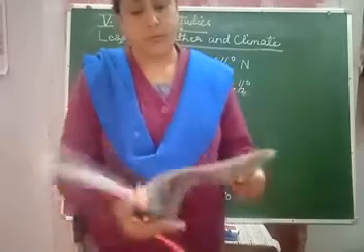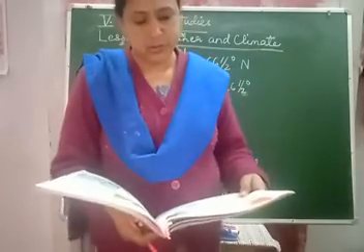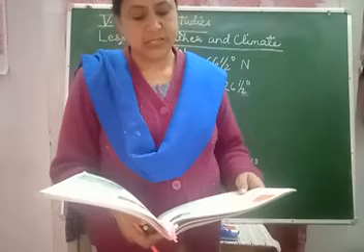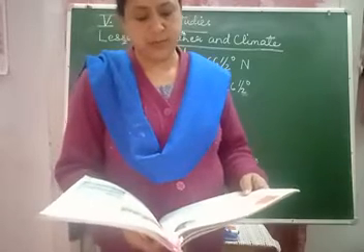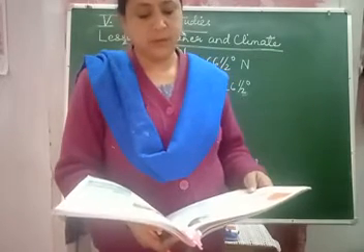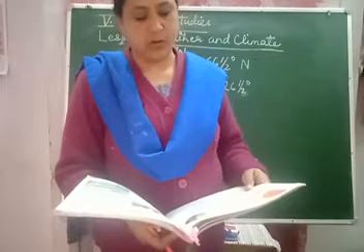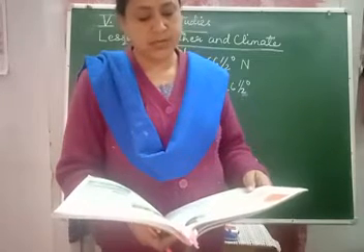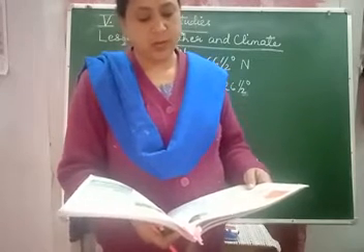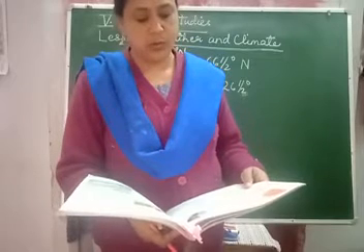The torrid zone. Let's study the torrid zone. The region on both sides of the equator, lying between the Tropic of Cancer and the Tropic of Capricorn, is called the torrid zone. This zone gets the direct rays of the sun all the year round. Hence, the climate is hot and humid.